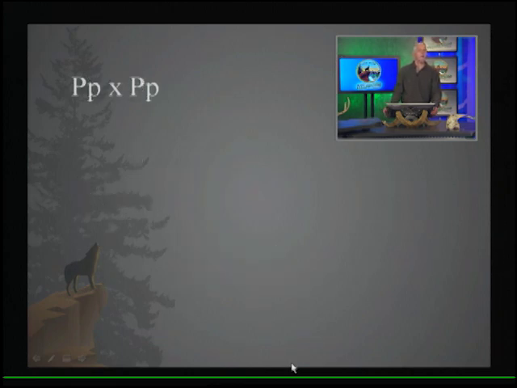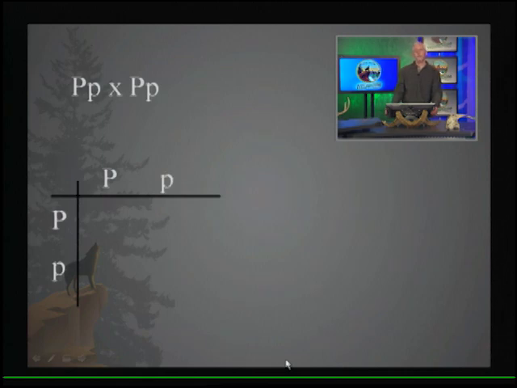Now it gets a little more complex if we cross heterozygotes. If we cross heterozygous individuals, half of the gametes will carry dominant alleles of this parent, and half of the gametes will carry recessive alleles. And the same is true for this parent. Half of the gametes will be dominant alleles, and half of the gametes will be recessive alleles. And so, again, you cannot control which gametes come together. I can't decide which sperm and egg are going to come together. That can't be done in nature. So it's possible an offspring could be homozygous dominant. Offspring could be heterozygous. There's two possibilities of being heterozygous. And homozygous recessive is a possibility.